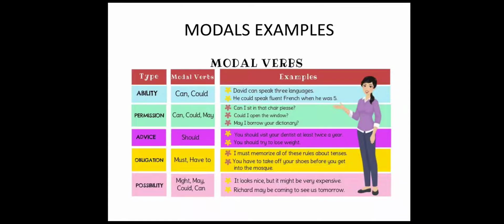Okay. Then advice. Advice is given using which modal? Should. You should try to lose weight. You should visit your dentist at least twice a year. So this is advice that is being given to someone. And if you see carefully in all the examples, these modals have been placed before the main action words because they help and tell us more about the action words. Understood? I hope you've understood now.